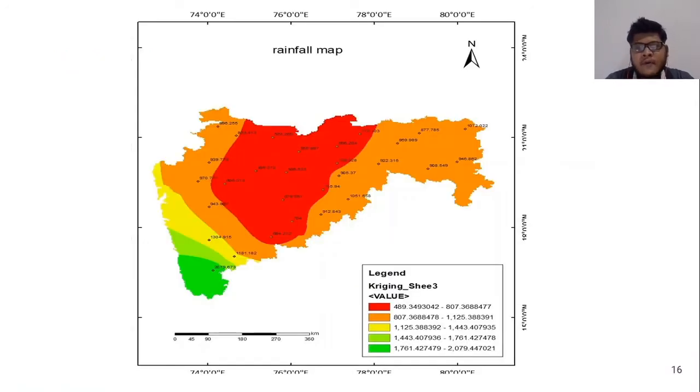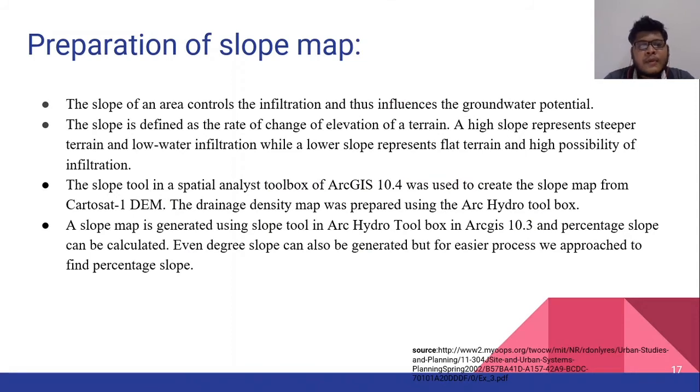This is the rainfall map of Maharashtra, and from this rainfall map we can see that in Bhandara district low intensity of rainfall occurs. So in preparation of the final map, we will consider seven thematic maps, among which the slope map is one.